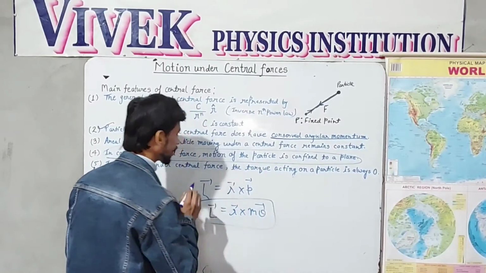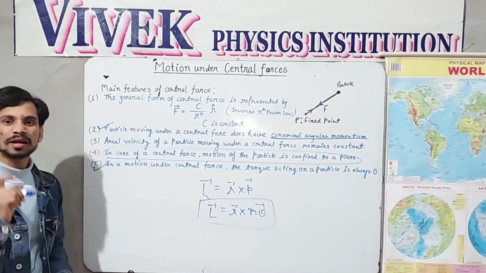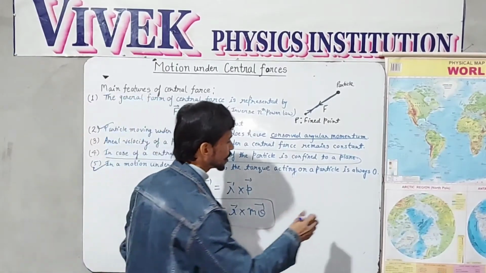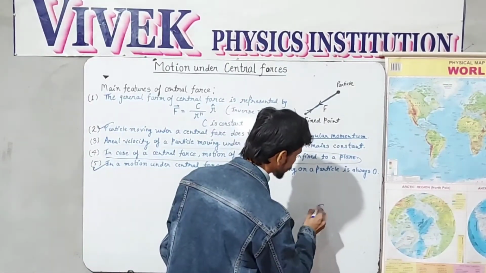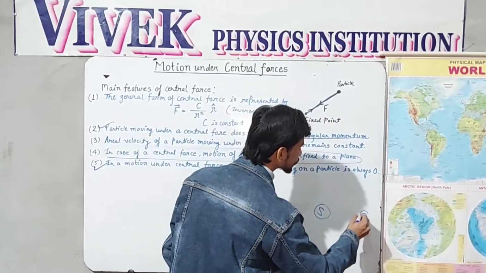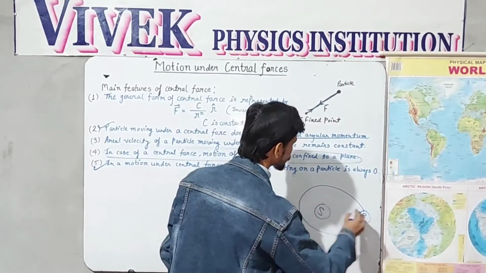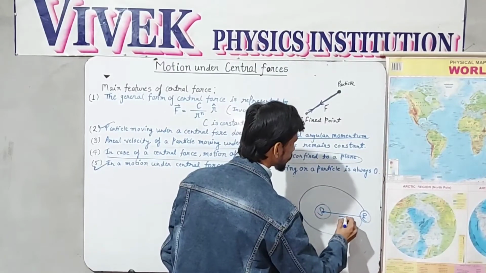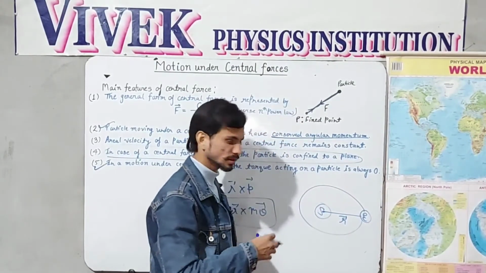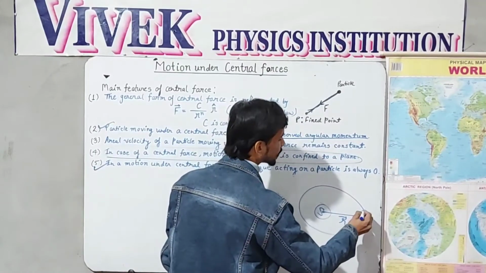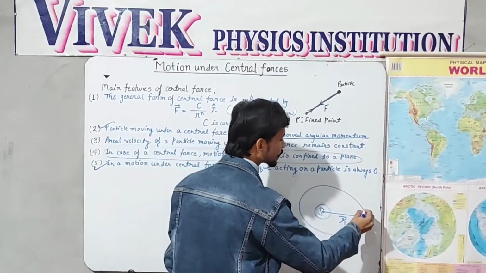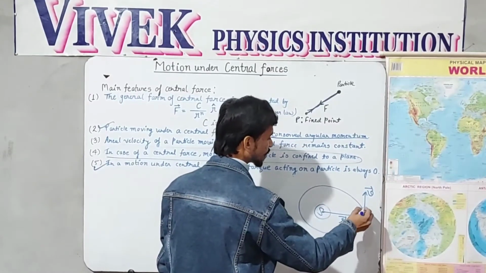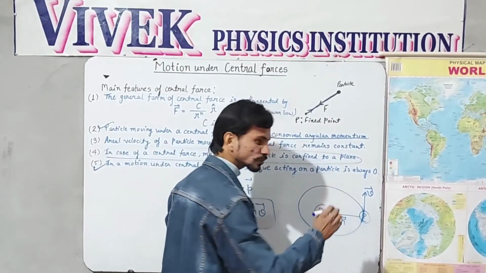This is the angular momentum of the earth around the sun in its motion. So let's draw the diagram again. This is the position vector of the earth and the sun, and the velocity of the earth will always be in this direction, tangential to its point.